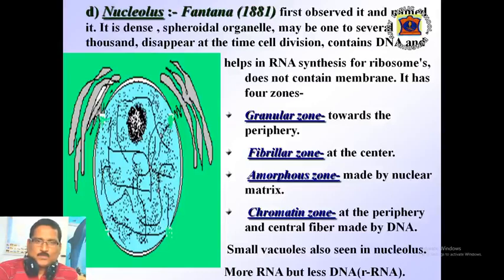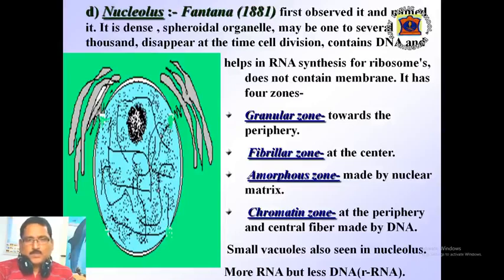Under the electron microscope, it has been observed that a nucleolus has no membrane, but it is made by four zones. First one is the granular zone. It remains towards the periphery and each granule is about 15 to 20 nanometer in radius. Next is the fibrillar zone. It remains at the center. Next is the amorphous zone. It is made by nuclear matrix. And the last one is the chromatin zone. It remains at the periphery and center and the fiber is made by DNA.